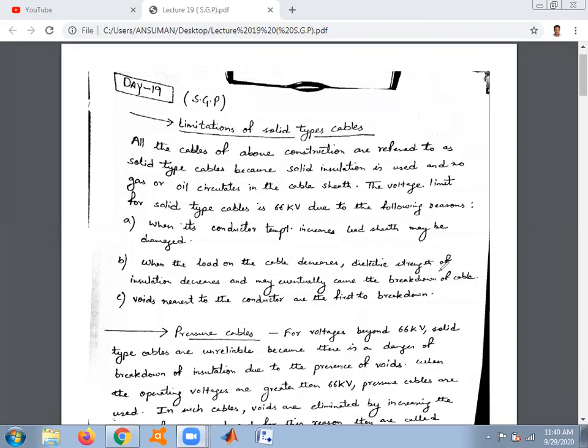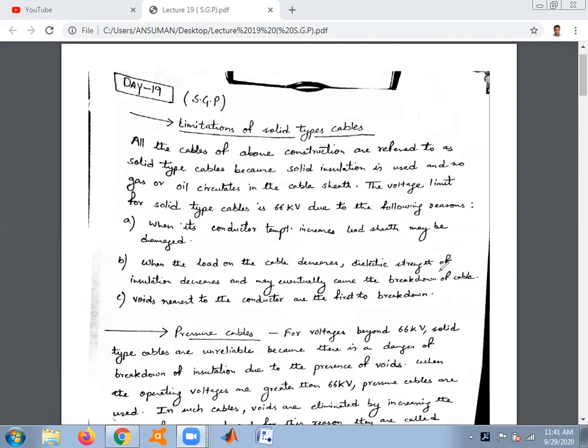The classification of underground cables is basically done on the basis of voltage levels. For voltage levels up to 22 kV, the cables used for underground construction are belted cables, and for voltage levels up to 66 kV, the cables used are screened cables.